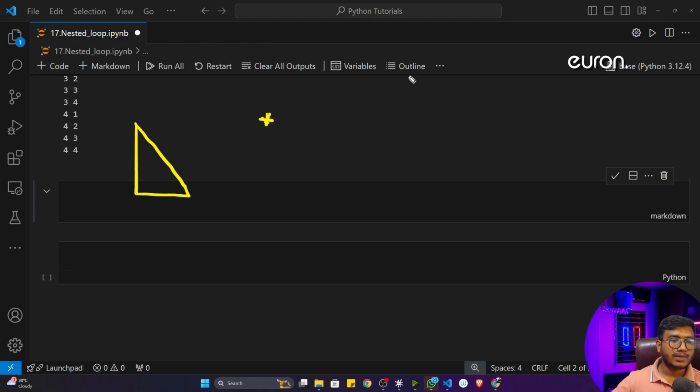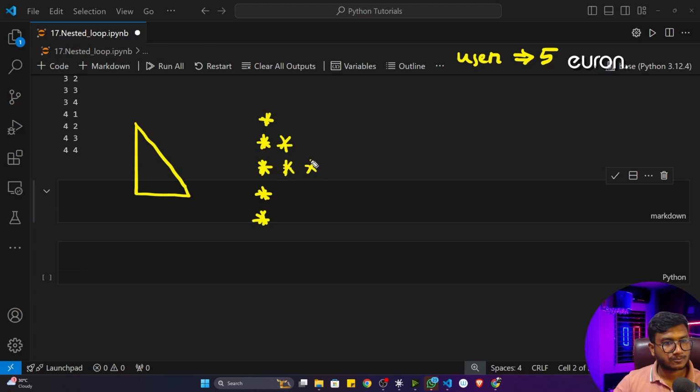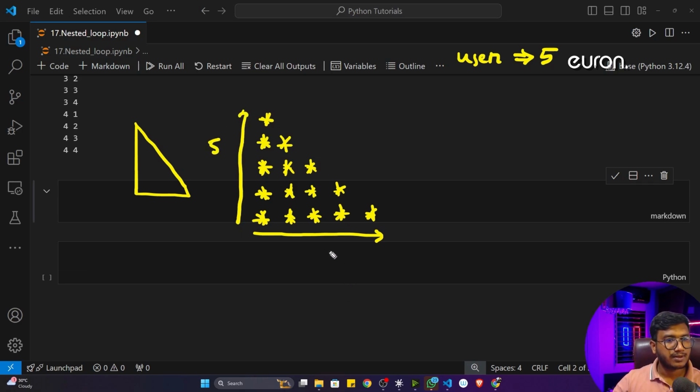So first of all, let's say I will take an input from the user. Let's say the user has given the triangle pattern rows should be, let's say, 5. So what I have to do, first of all, I will print this particular column 5 times. So my pattern will look like that. You can see on the row side also it will become 5 at the end, and this is the column side. So this side also 5, this side also 5.